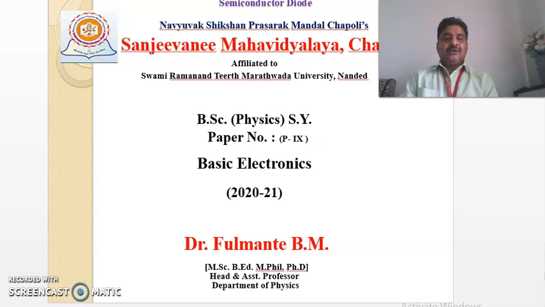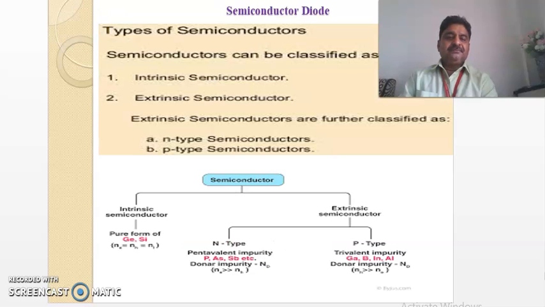In the previous lecture, we have seen the concept of semiconductor, but we should know there are various types of semiconductors. What are those? The semiconductors are basically classified into two types. They are intrinsic semiconductors, and the second type is extrinsic semiconductors.